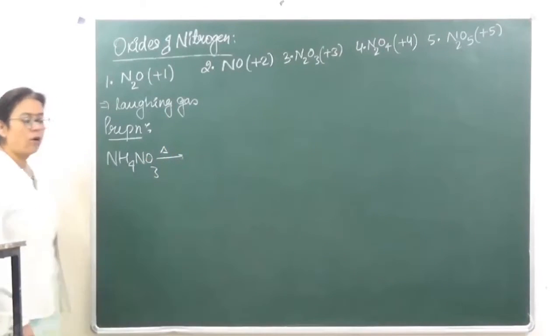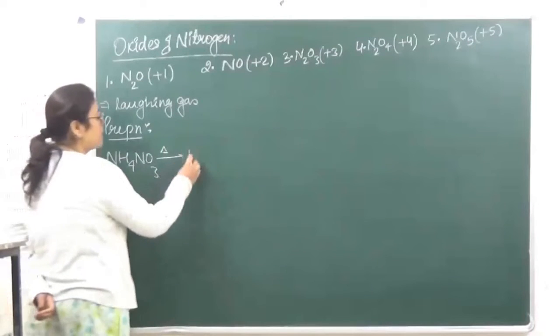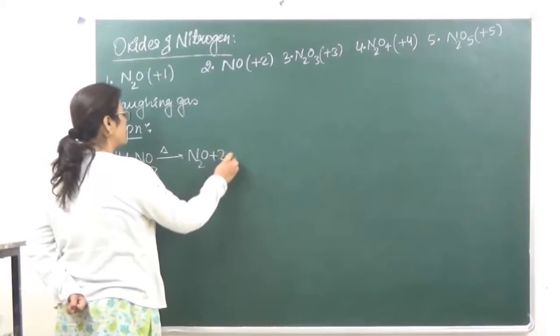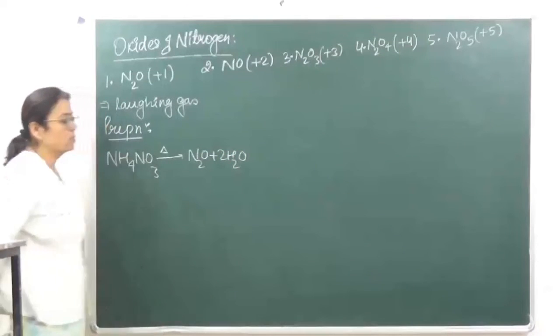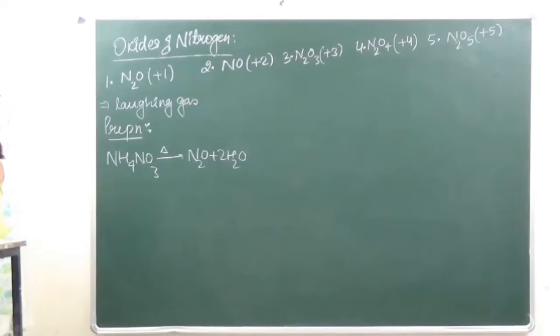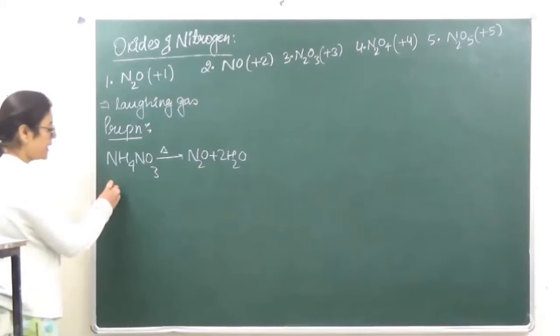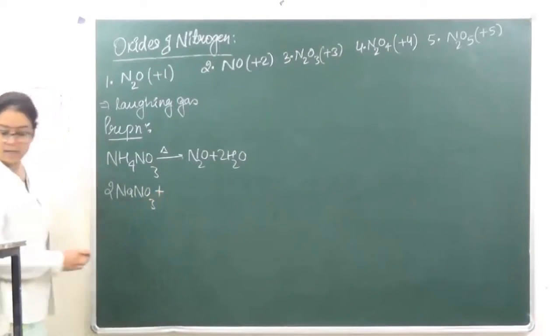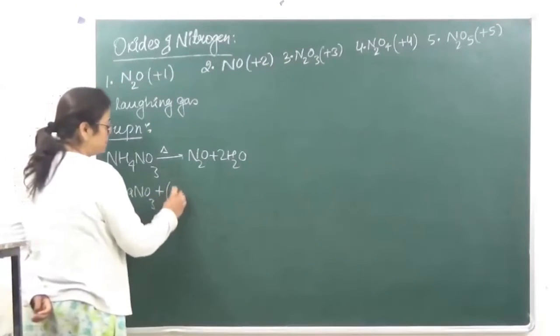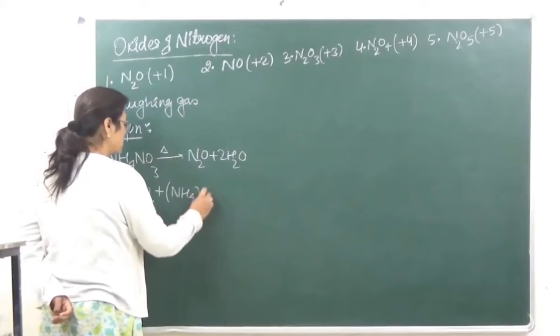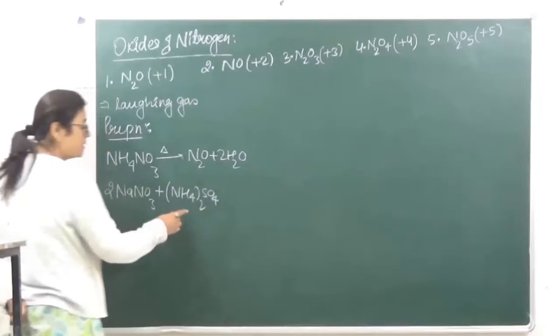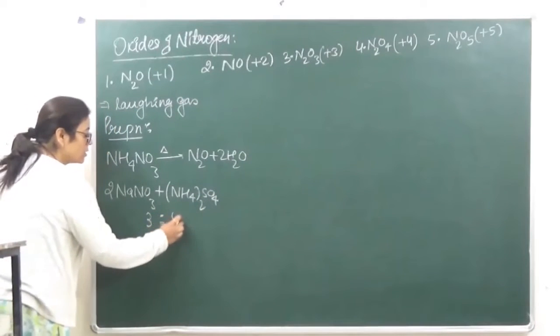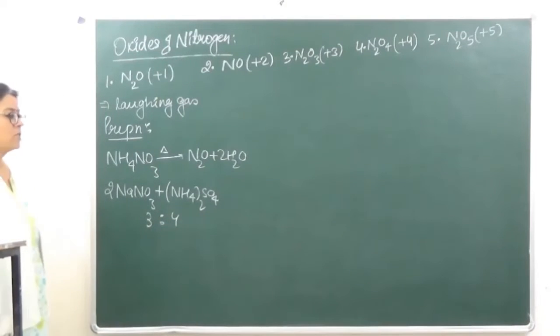During preparation of nitrous oxide, it can be prepared from ammonium nitrate. On heating ammonium nitrate, we get nitrous oxide and water. ठीक है? Also, it can be prepared by taking sodium nitrite and ammonium sulfate in the ratio 3:4. मतलब 3 parts of sodium nitrite हमने लेना है और 4 parts of ammonium sulfate हमने लेना है.